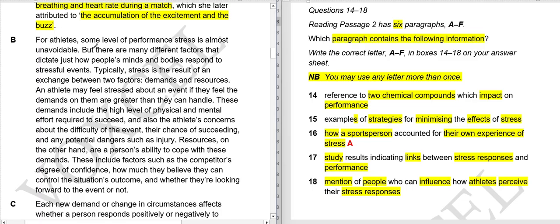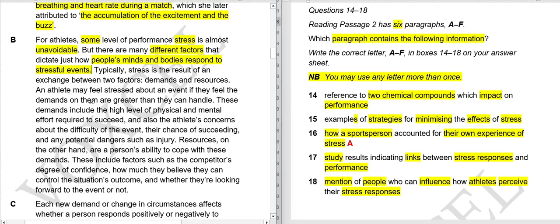For athletes, some level of performance stress is almost unavoidable. So what they are saying is, for athletes, some stress is unavoidable. But there are many different factors that dictate how people's minds and bodies respond to stressful events. So there are different factors that allow people to react differently or respond differently to the same stressful events.